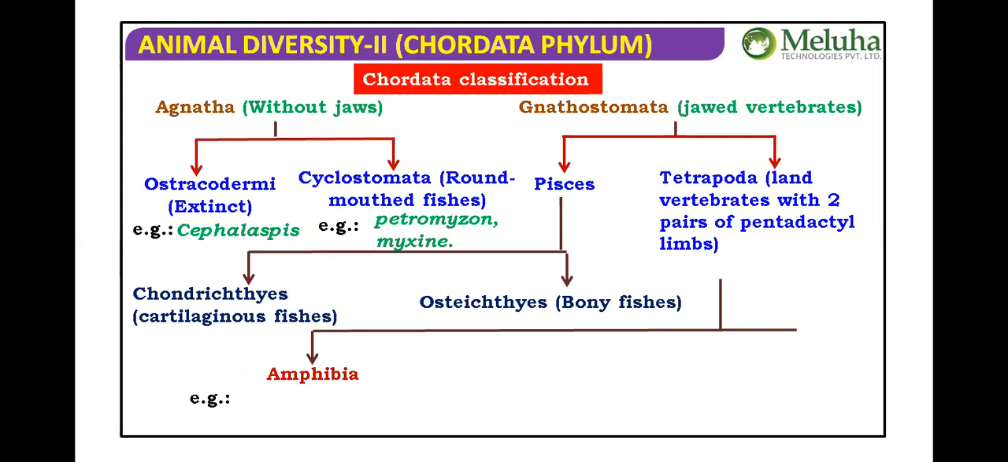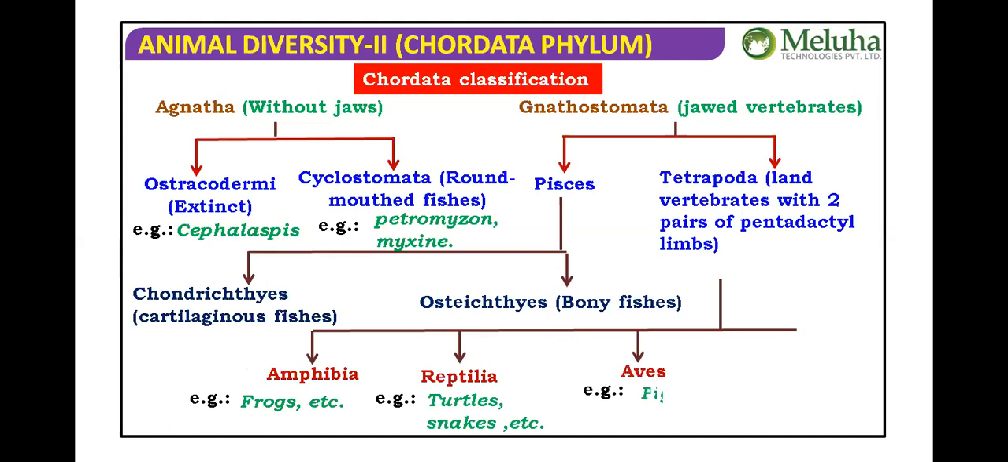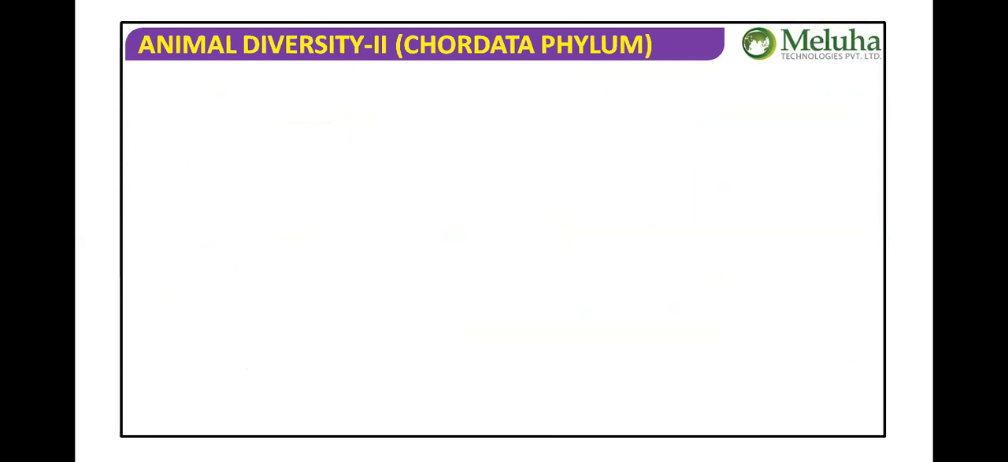Tetrapoda includes Amphibia, such as frogs; Reptilia, such as snakes, lizards, turtles and tortoises; Aves, the birds; and Mammalia, such as human beings, tigers and lions.